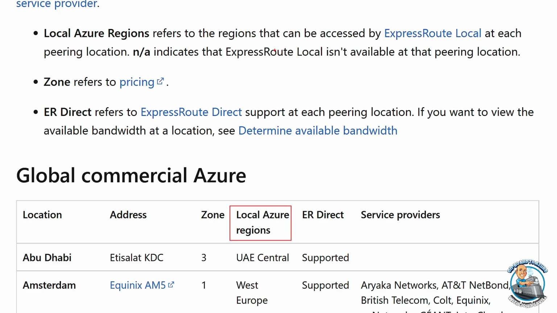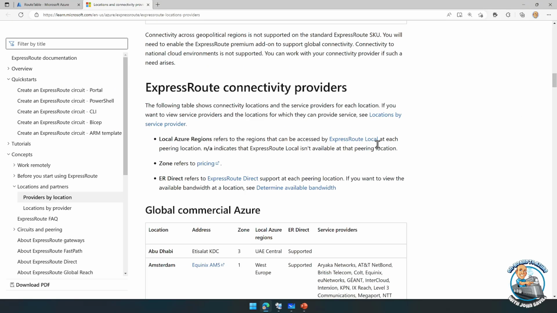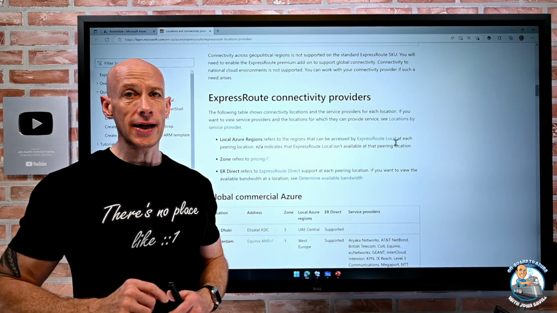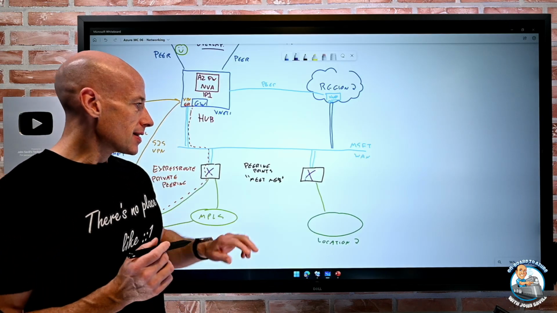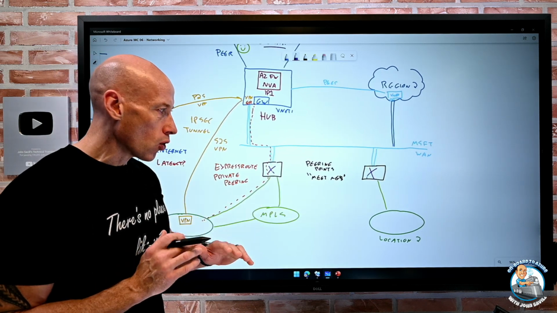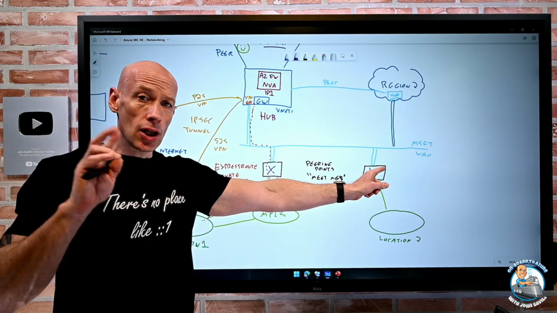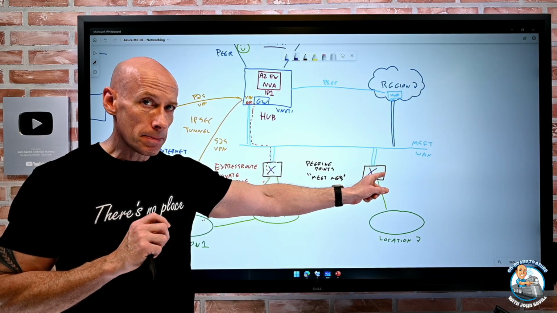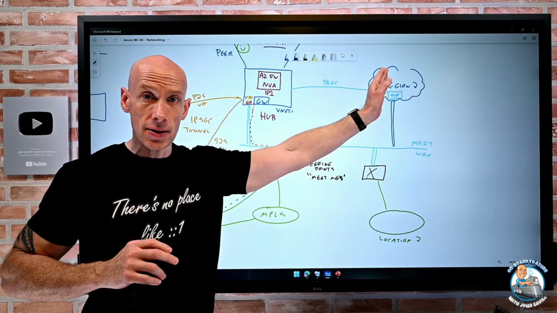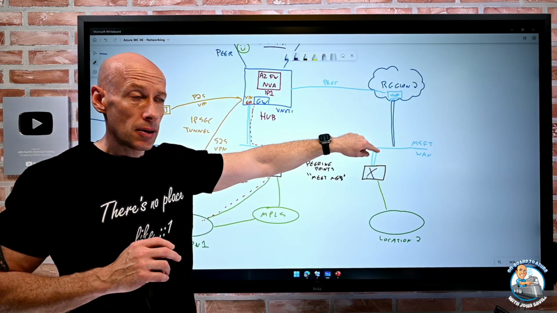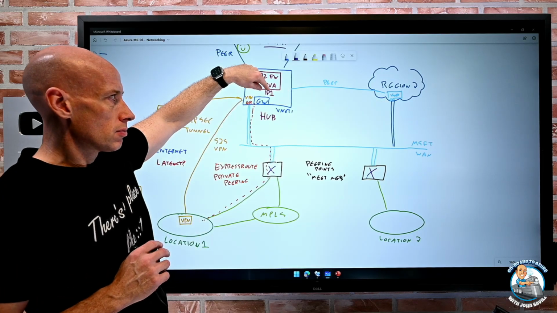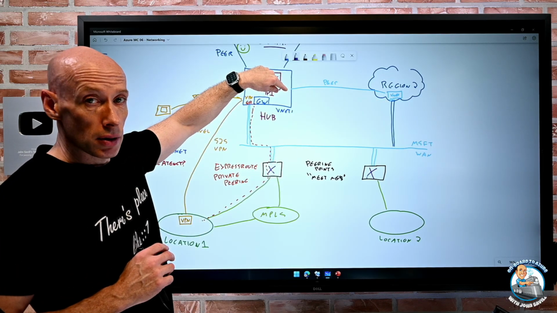So if you buy a local SKU, so at the top here, ExpressRoute Local, I don't pay egress. But I can only talk to its local region for that Meet Me location. So that's the whole point. If I use ExpressRoute Local, whatever region is the local region for that Meet Me location, that's the only region I can talk to. Now I don't pay egress, so when the data's coming back to my on-prem, I don't have to pay for that. But I can't talk to this other region over here, region 1. So I have a choice.